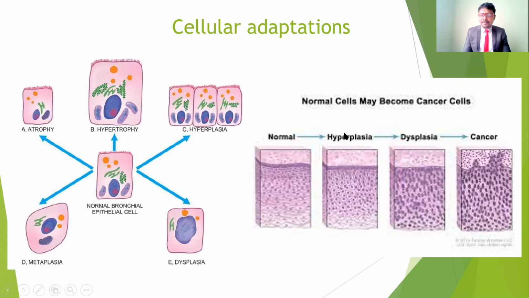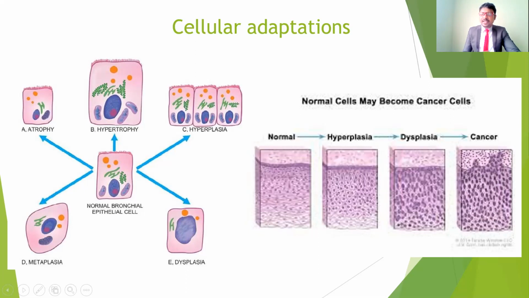If you understand this image, we can understand what the cell is. In the normal cell, we have the cell membrane, nucleus, and cytoplasm, and in the cytoplasm the organelles are there. Here all the organelles are altered and the cells are multiplied. If you see the cancer cells, there is no control. There are many cells, extra cells being formed.